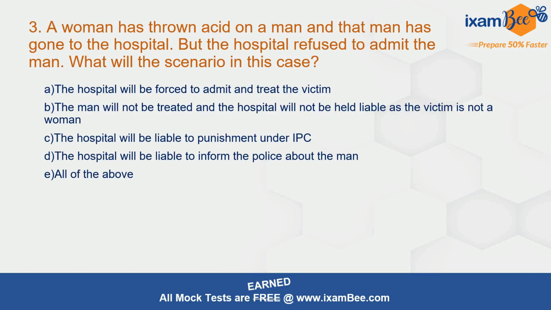Question number 3. A woman has thrown acid on a man and that man has gone to the hospital, but the hospital refused to admit the man. What will the scenario in this case be? The correct answer here is option number C. Hospital will be liable to punishment under IPC. This is derived from section number 166B of IPC. Any person who goes to the hospital and is refused treatment, in that case, the hospital will be liable.